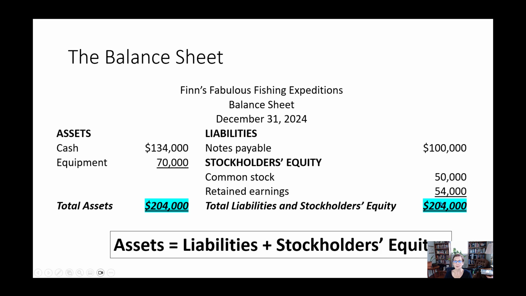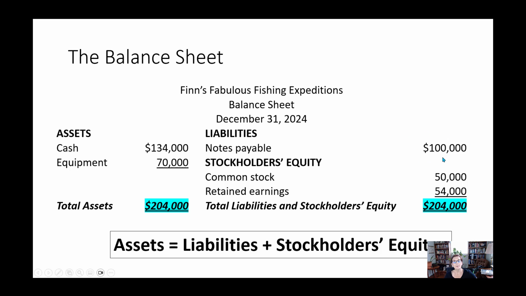balances. Notice these two numbers. This is really, really important. A lot of times students start a balance sheet and they don't finish it, or they have a balance sheet that doesn't balance. Notice what's on the balance sheet. It is our friend, the accounting equation. So remember what happened. Finn ended up with $134,000 in cash. We'll see where that came from in a minute. Remember, the company bought some equipment, so its total assets are $204,000. This is as of a point in time. Notice it doesn't say for the year ended. It's at the end of the year, so it's on December 31st.